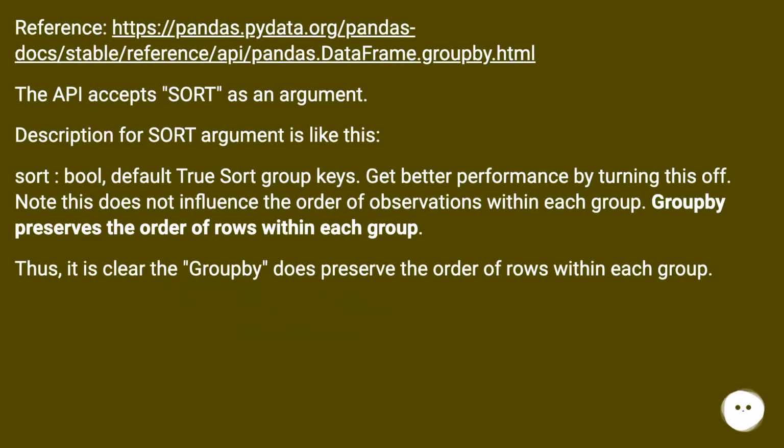Reference, this URL. The API accepts sort as an argument. Description for the sort argument is like this. Sort, bool, default true. Sort group keys. Get better performance by turning this off. Note this does not influence the order of observations within each group. Groupby preserves the order of rows within each group. Thus, it is clear that Groupby does preserve the order of rows within each group.